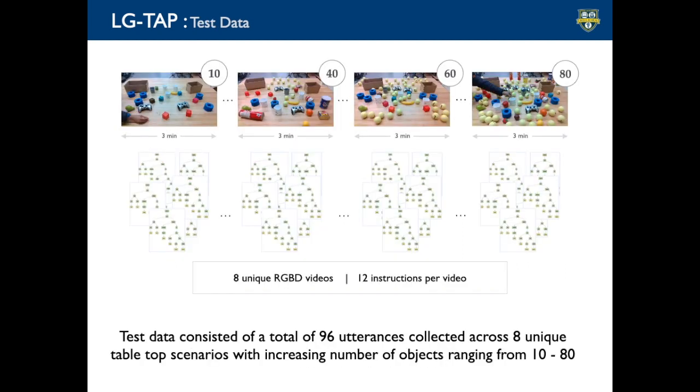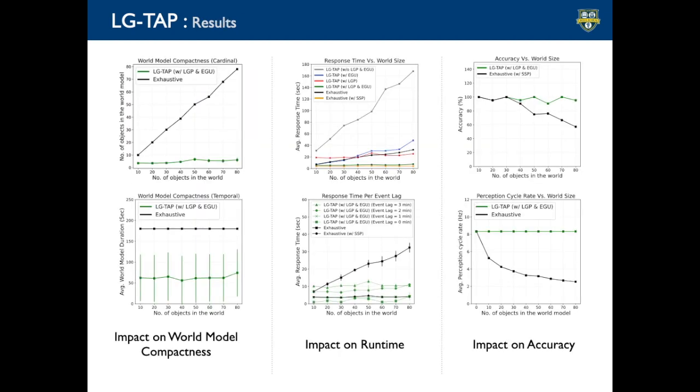Test data consisted of a total of 96 utterances collected in the context of 8 unique tabletop scenarios in the real-world settings with increasing number of objects. Each video clip was 3 minutes long. LGTAP creates cardinally and temporally compact world models and maintains similar runtime to the exhaustive baseline. It also improves grounding accuracy, especially in the cluttered worlds. Unlike the baseline, LGTAP's perception rate doesn't decrease as the number of objects in the world increases, enabling it to make accurate world models of dynamic worlds.